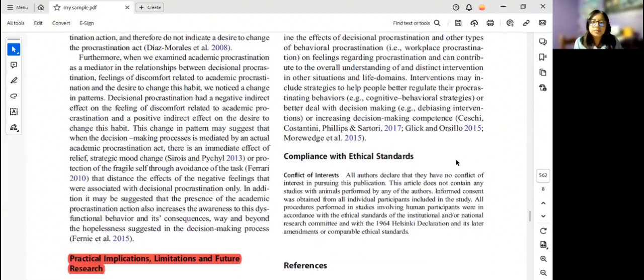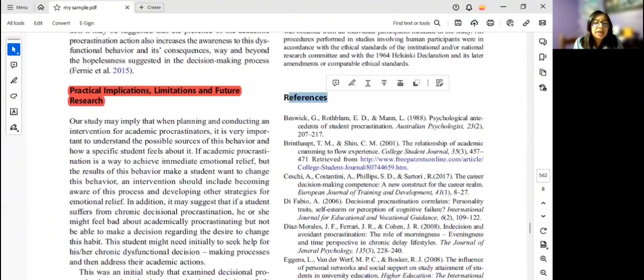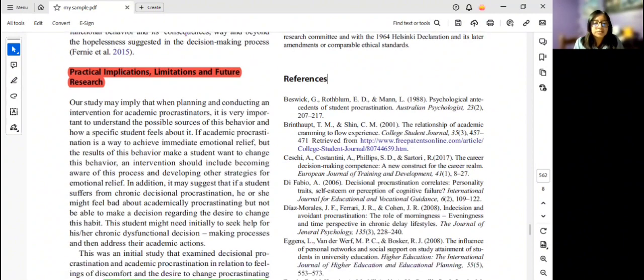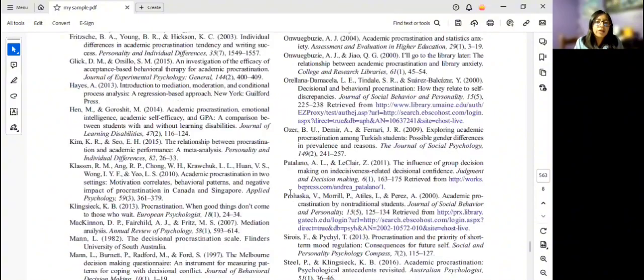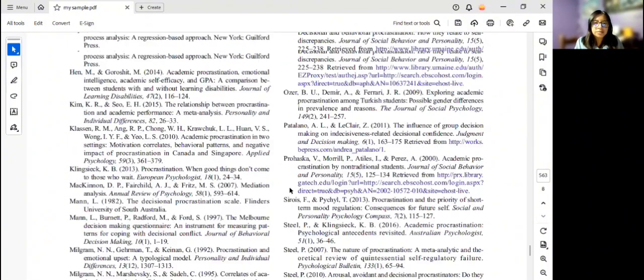And the last part of a journal article is the references. The references are where the authors include the names of all the authors they cited in the text properly. They can cite books, articles, websites, and different sources. This is always in alphabetical order. You can see here it is B, C, D, G. So here there are all the authors that were mentioned in this research in alphabetical order